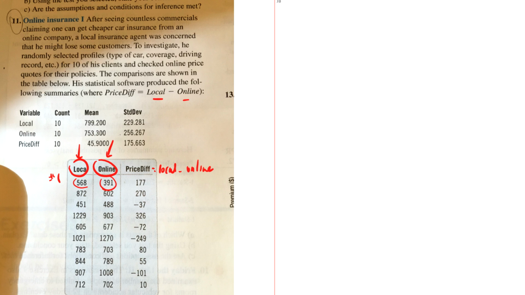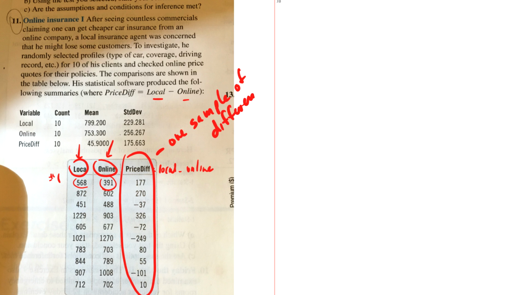These are not independent of each other because they're both dependent on the same number of cars he has, the same coverage, and all of that. Okay, so these are not independent, so I cannot do a two-sample test. But if I take the difference between them, now I've got one sample of differences. So mu of the differences, we call it mu difference or mu d. Okay, makes sense, right? This is the average difference.